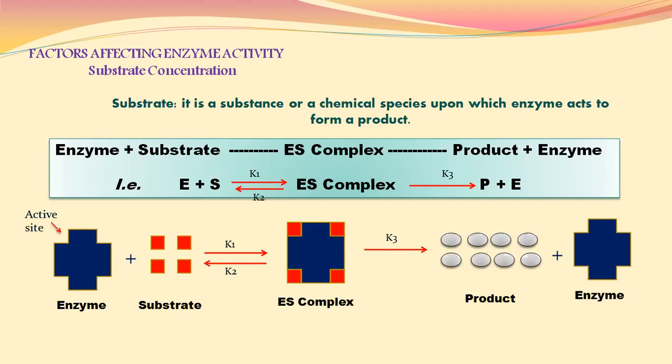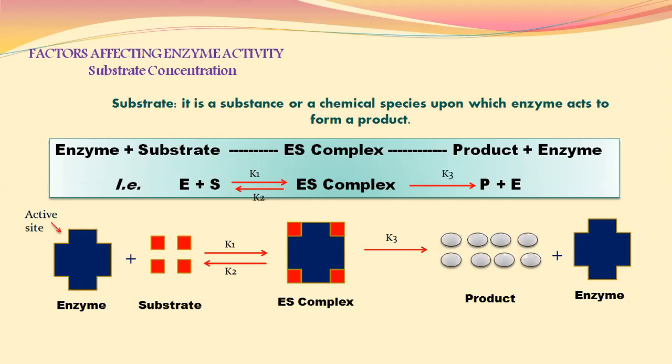In the same structure of an enzyme, we are now observing four active sites which are present at the four corners. For our convenience, we consider that the structure of an enzyme consists of four active sites. Again, substrate has been indicated by red color. They are four in number.